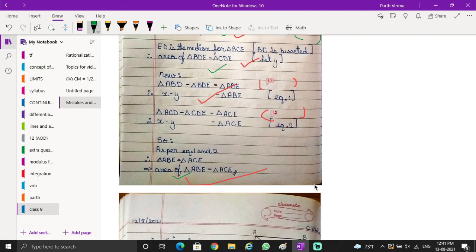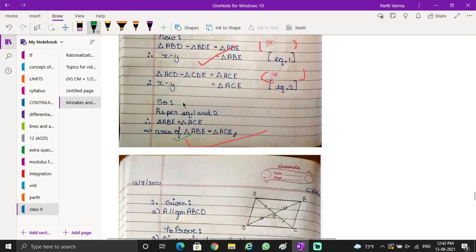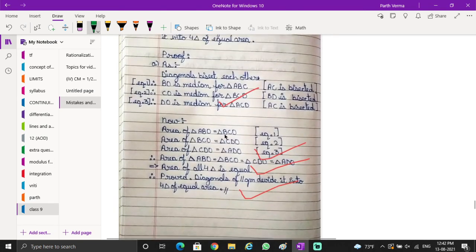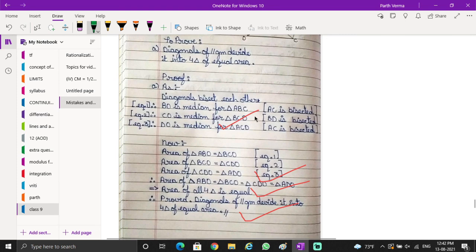So here there is no need to mention even when equals are subtracted from equals, because we can say that when equals are subtracted from equals, the result is going to be x minus y in each case. So either this or that. Okay, and here also everything is perfectly written.